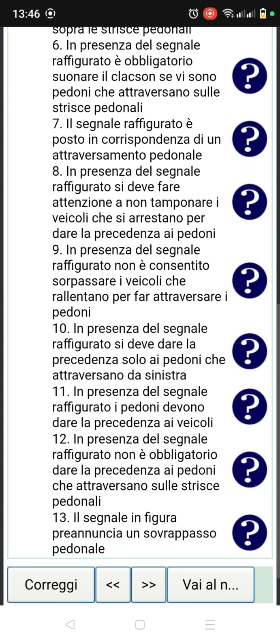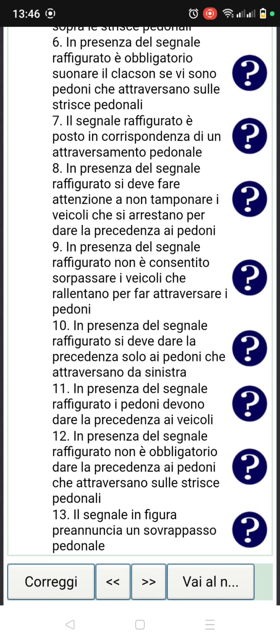And it's true. Number 6. In presenza di segnale raffigurato, in the presence of this sign figure, è obbligatorio suonare il clacson. It is mandatory to put on your horn, se vi sono pedoni che attraversano sulle strisce pedonali, if there are pedestrians that are crossing the zebra crossing. It's false. You must not do that.